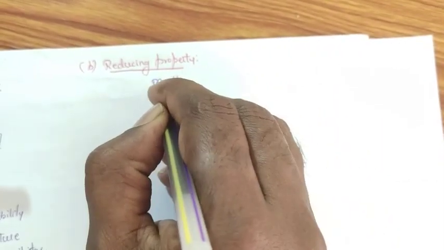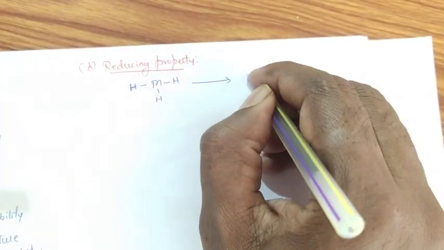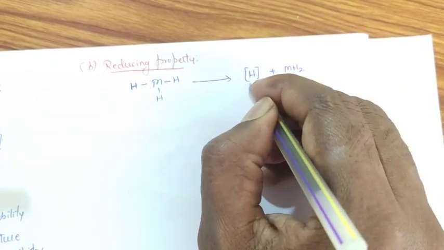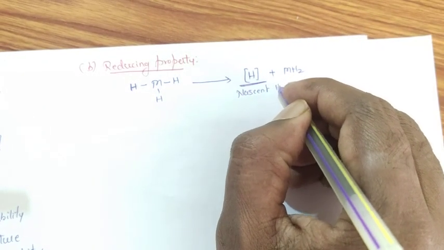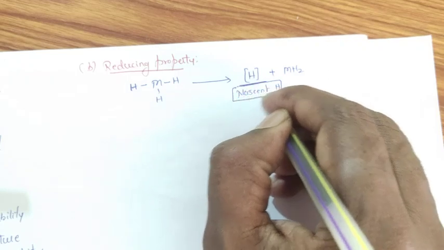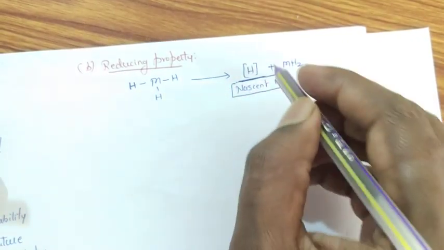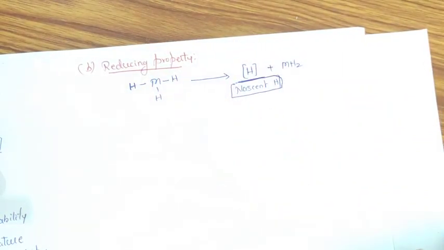Coming to next, reducing properties of metal hydrides. In case of metal hydrides, the group 15 element is bonded to 3 hydrogen atoms. In certain reactions, these metal hydrides have the capability of producing nascent hydrogen atoms for the reduction purpose. Hence, these compounds act as suitable reducing agents.